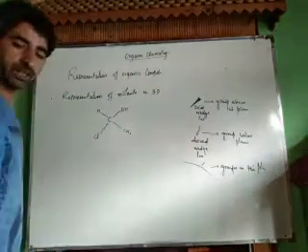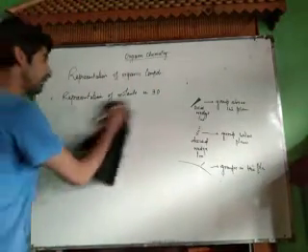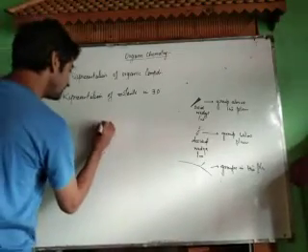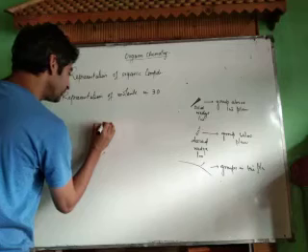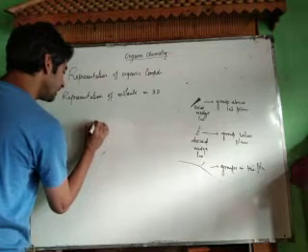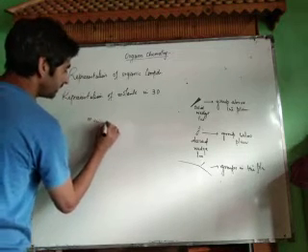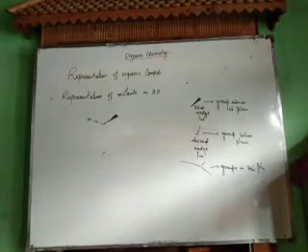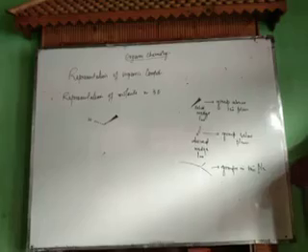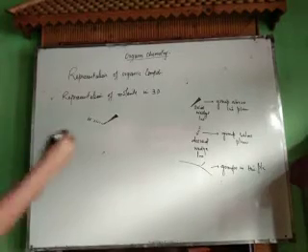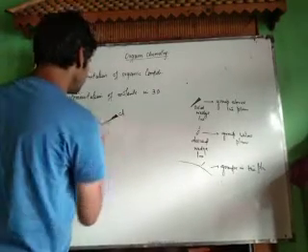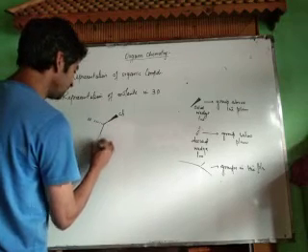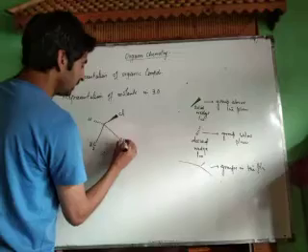Now see, if I write this structure like this, this is carbon. To this carbon I have attached hydrogen, chlorine, a methyl group, and my OH group.